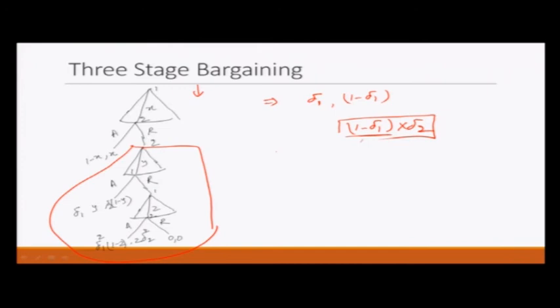If we repeat the logic that we gave earlier, what would happen? If player 1 makes an offer at least as large as this, then player 2 will accept, otherwise player 2 will reject, and if player 2 rejects, then player 1 will end up getting 0. So, player 1 has an incentive to make an offer at least as large as this. So, player 1 will make an offer equivalent to 1 minus delta 1 multiplied by delta 2 to player 2, and will get to keep 1 minus that amount, and this will be the outcome.